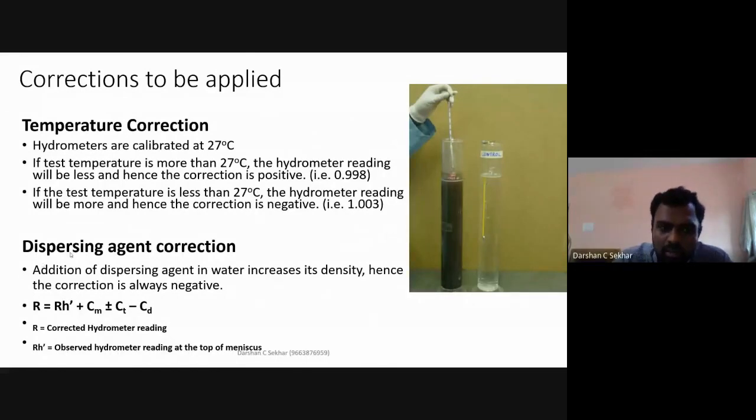Then there is also something with respect to the dispersing agent. Because you added a dispersing agent, I want to separate out the soil particles. It is just like soap; I want to remove the dirt. Similarly, in terms of soil particles, I'm going to remove the silt and clay and separate them out. So what is the effect of this dispersing agent? Because I already have added 100 ml of this dispersing agent to the soil solution, I need to understand this.